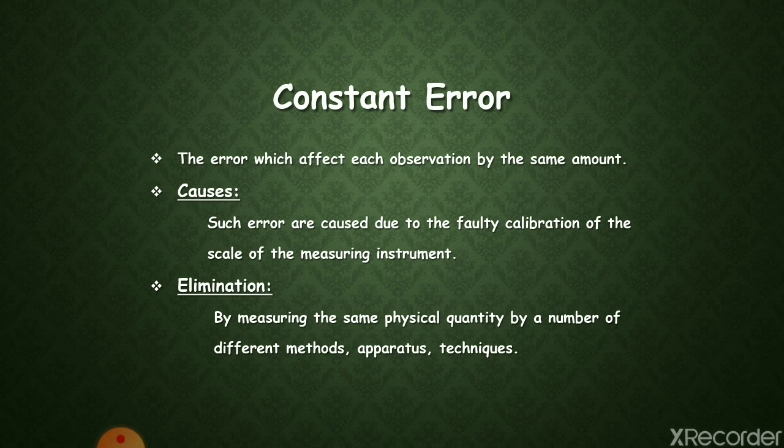Constant error. The errors which affect each observation by the same amount are called constant errors. Such errors are due to the faulty calibration of the scale of the measuring instrument, and such errors can be eliminated by measuring the same physical quantity by a number of different methods, apparatus and techniques.